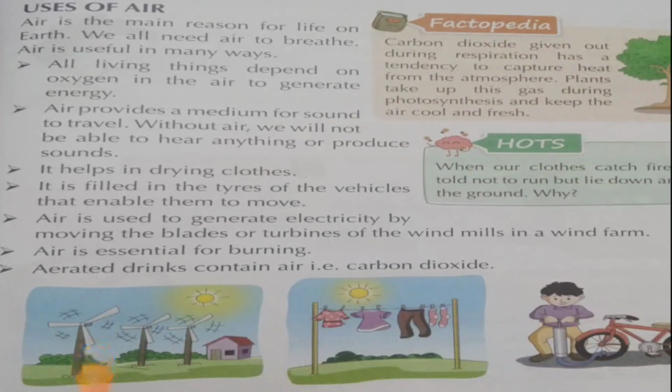Thoughts. When our clothes catch fire, we are told not to run but lie down and roll on the ground. Why? What do you think, children? Why are we being told this? Because when we run, the supply of oxygen present in the air increases, and so the burning rate also increases. But when we lie down and roll on the ground, the supply of oxygen is cut, and hence the clothes stop burning. So children, I hope you have understood today's part.